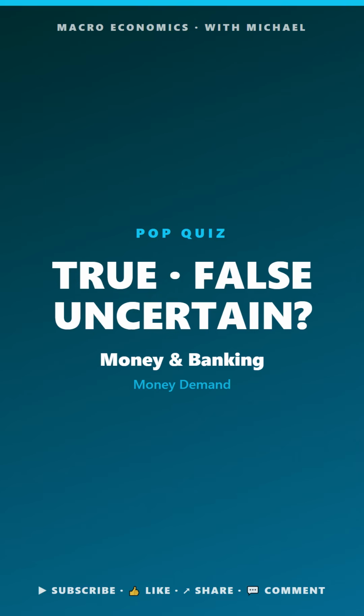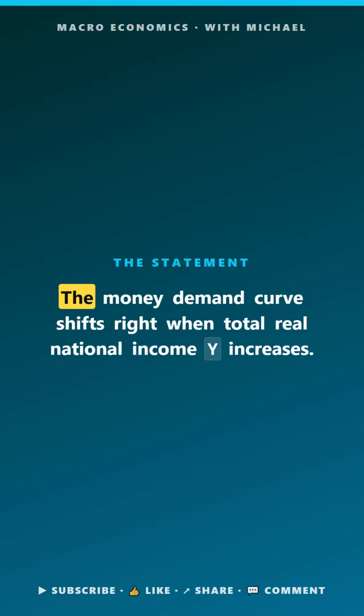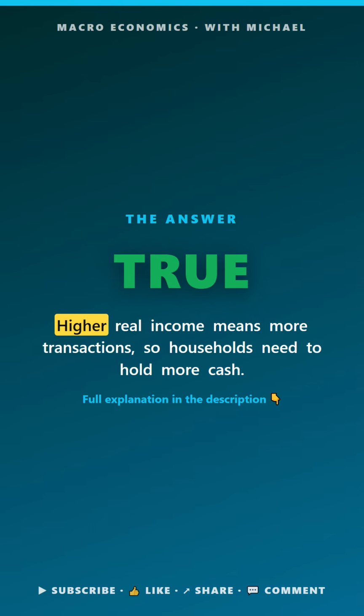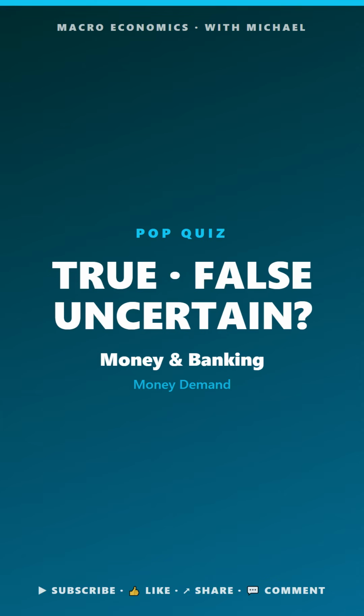Macro pop quiz. Money and banking. True, false, or uncertain. The money demand curve shifts right when total real national income Y increases. The answer is true. Higher real income means more transactions, so households need